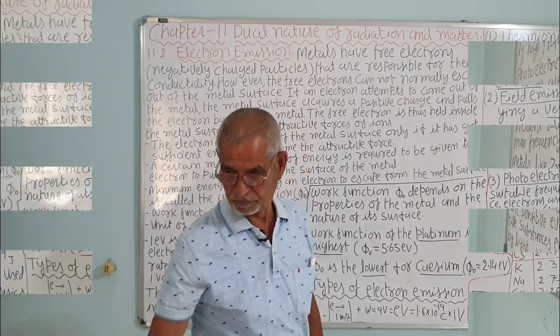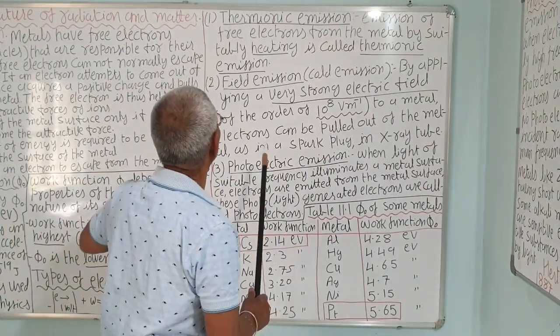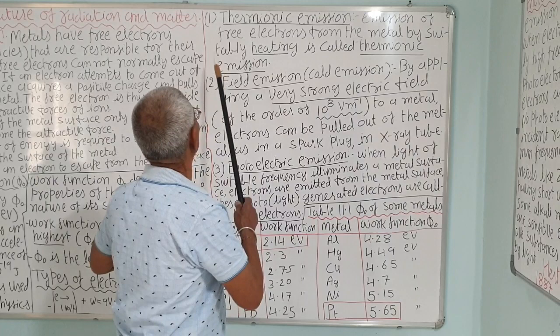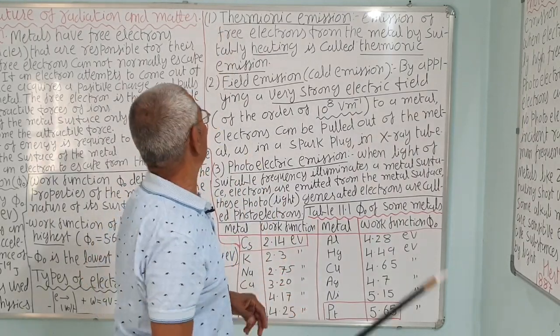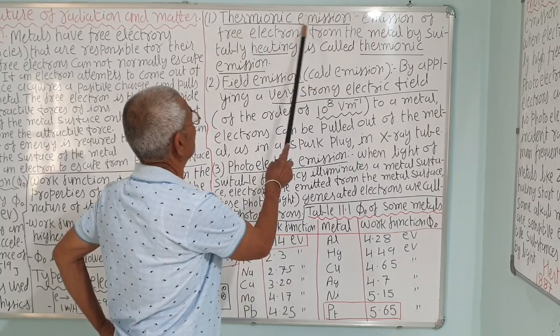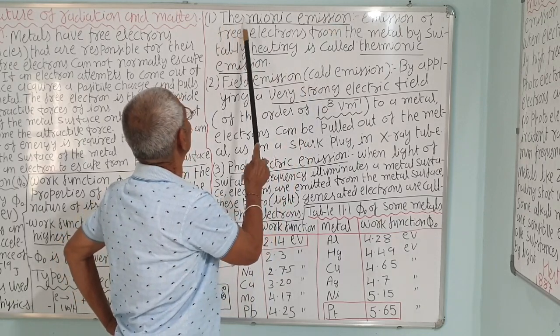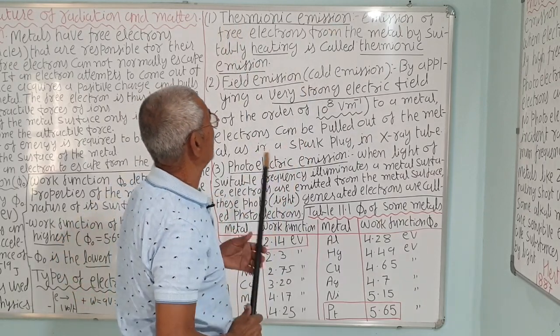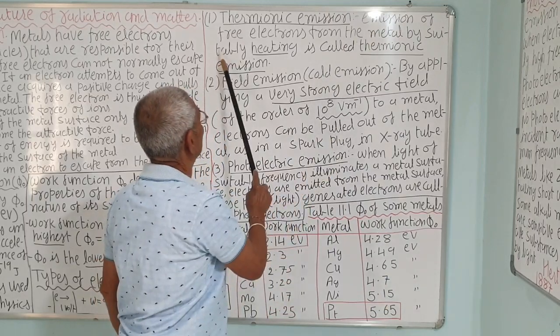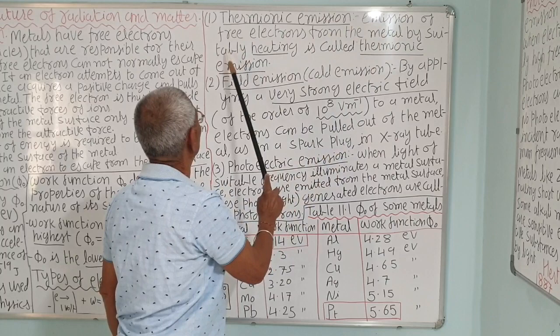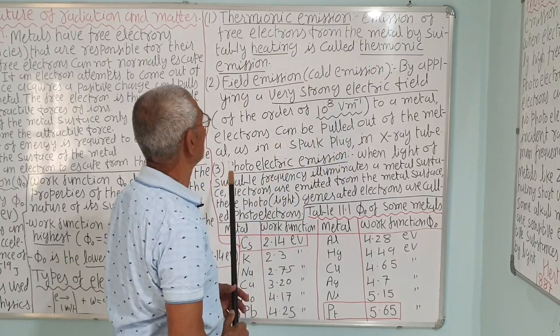Types of electron emission. There are 3 types of electron emission. Electron can be removed from the metal in 3 ways. Thermionic emission. Thermo is a Latin word, thermo is heat. That is emission of electrons due to heat. Emission of free electrons from the metal by suitably heating is called thermionic emission.